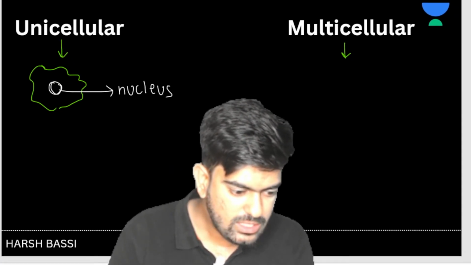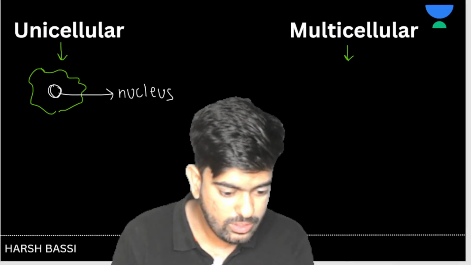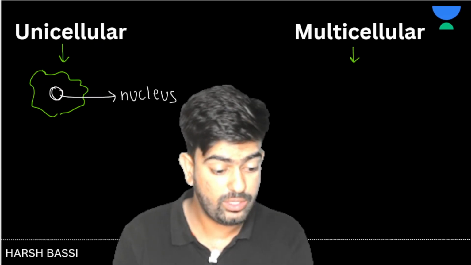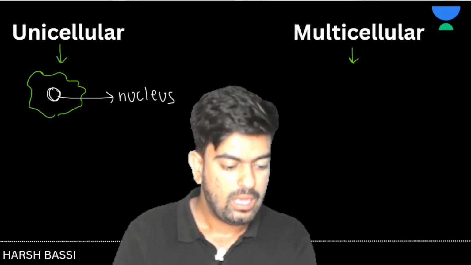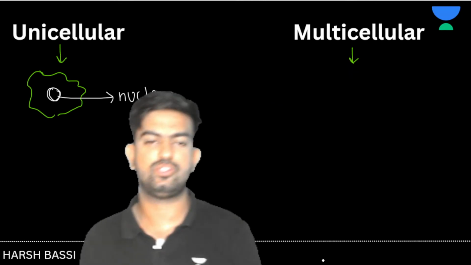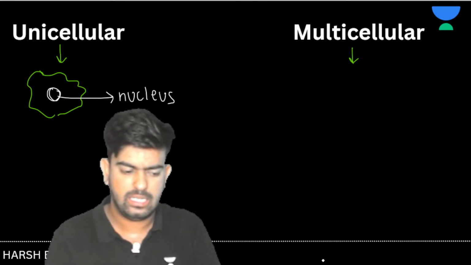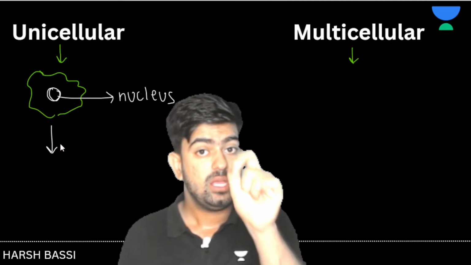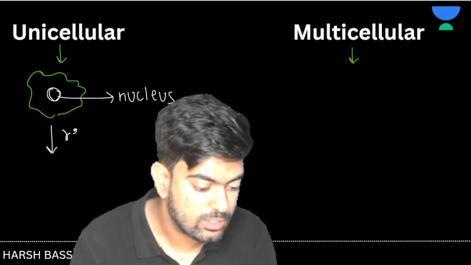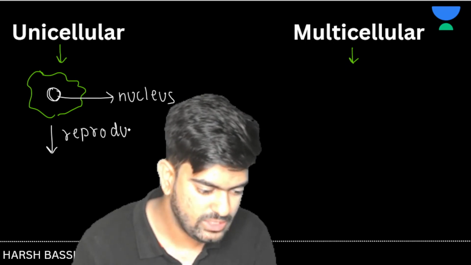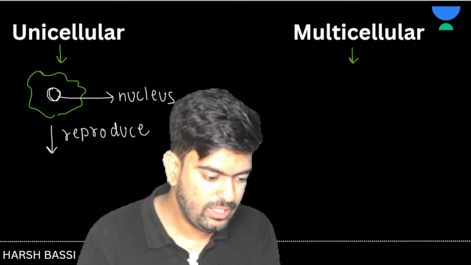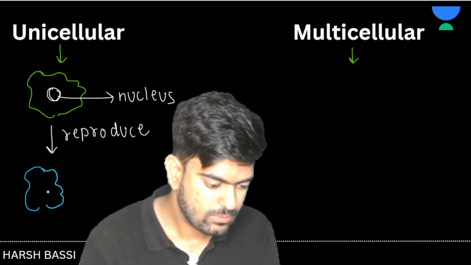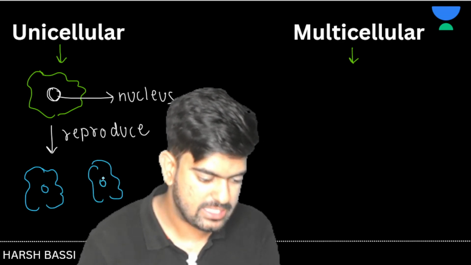Now this amoeba wants to reproduce. Now what will this amoeba do? How is it going to reproduce? Anyone in the comment section? I know you all know this, the reproduction. How does amoeba reproduce? Just by dividing itself? Yes. So amoeba wants to reproduce, right? Yes. Now, during the reproduction, what happens is that 2 amoebas are produced.